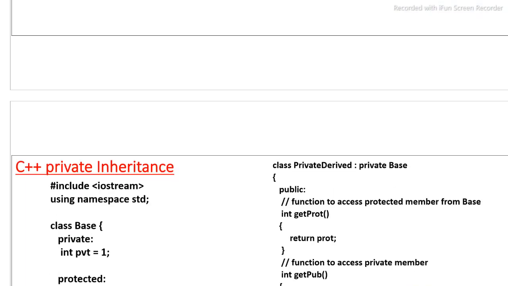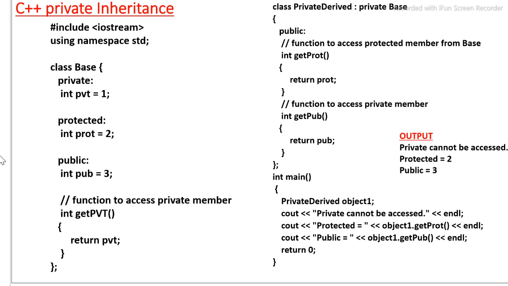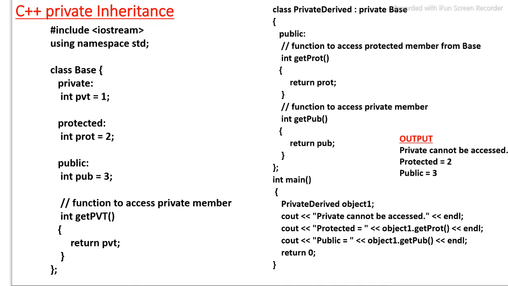Similarly, in the third type of derivation, that is private inheritance or private kind of derivation, here we have created a private derived class which is inherited in a private mode from the base class, and here also the same thing we have written, but the mode has changed. The derivation type is private here, and after the execution of the program we get this particular output.